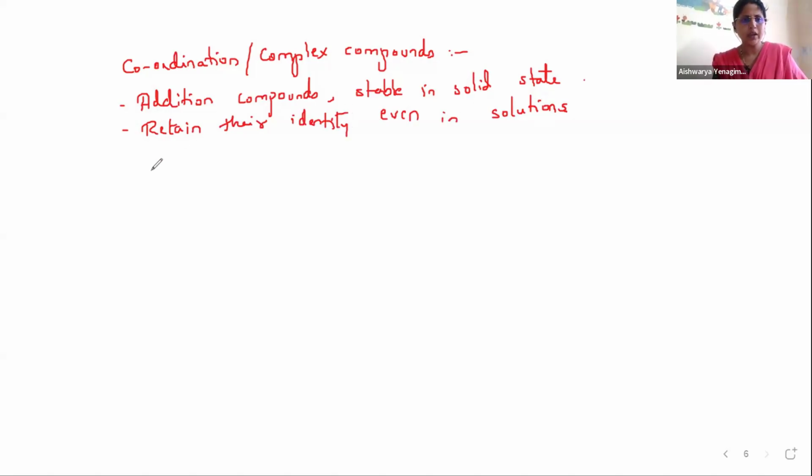Let me give you an example for this complex compound. I'll explain everything in detail. Example: K2PtF6. Here, this is an example for a complex ion.